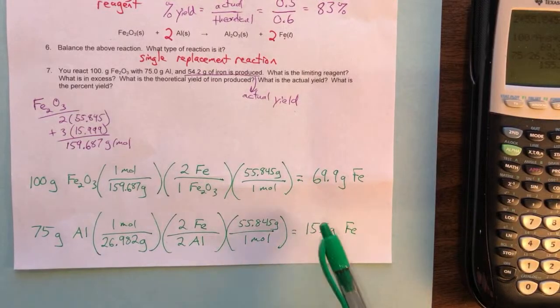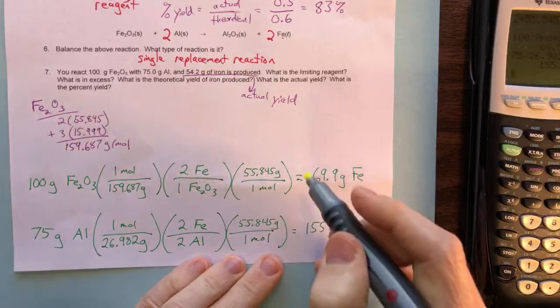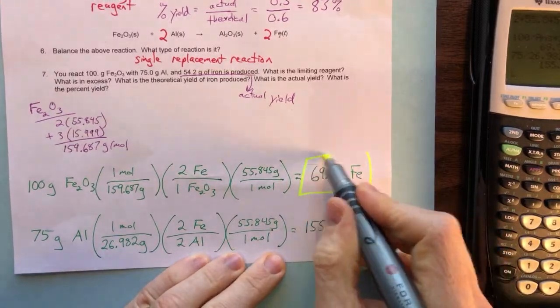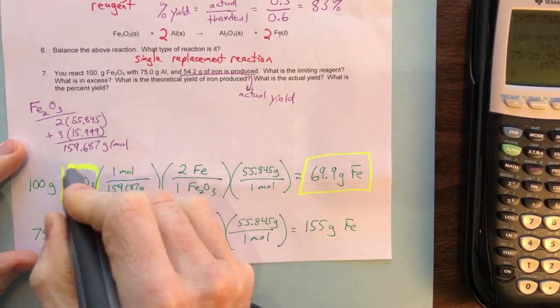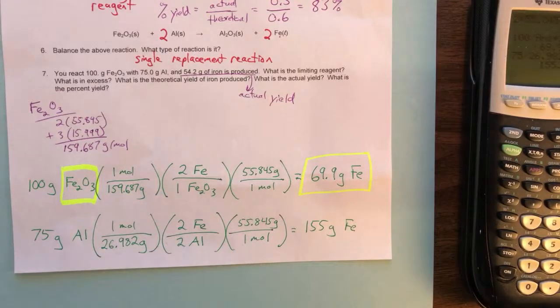We have 2 different numbers. One of those numbers is the theoretical yield. Which one? Which one of those is going to be the theoretical yield? The smaller one, of course, right? The smaller one is the theoretical yield, which means the reactant that makes it is our limiting reagent.